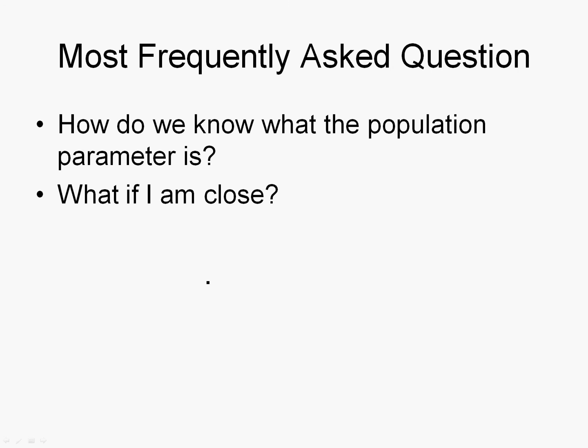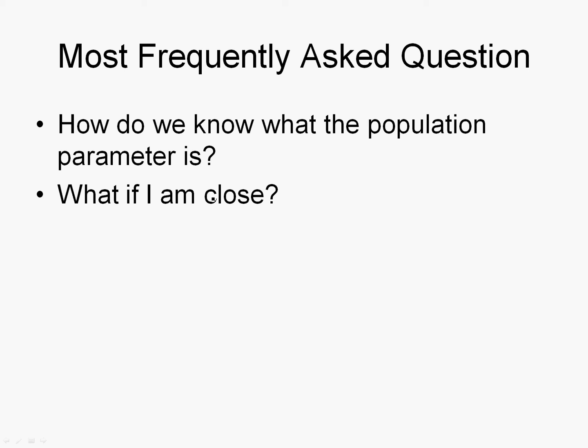Last couple of things, these are the most frequently asked questions about this. How do we know what the population parameter is? We don't. If we really knew all the GRE scores of men and all the GRE scores of women, we wouldn't need to do any of this. We don't. We're using a statistic from a small sample to represent a population.